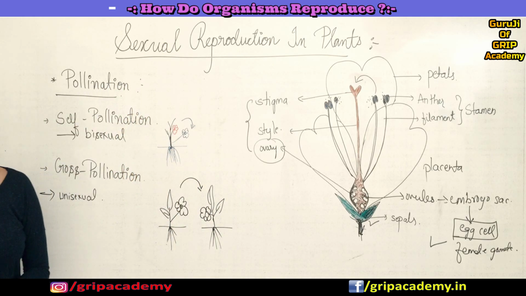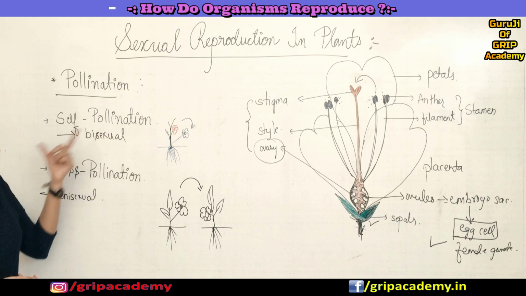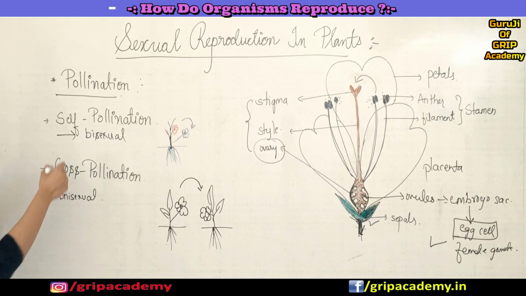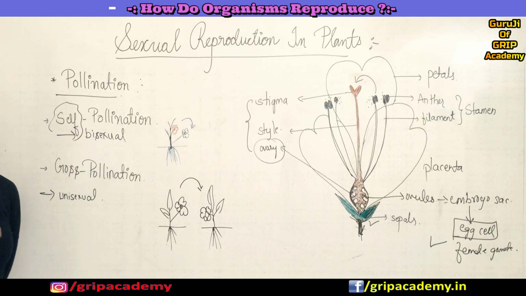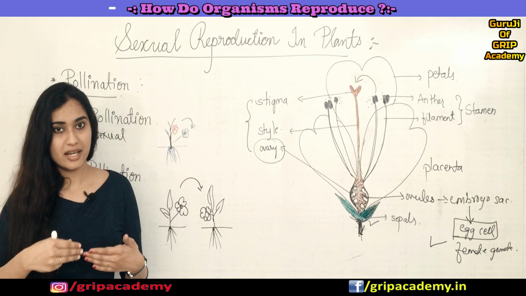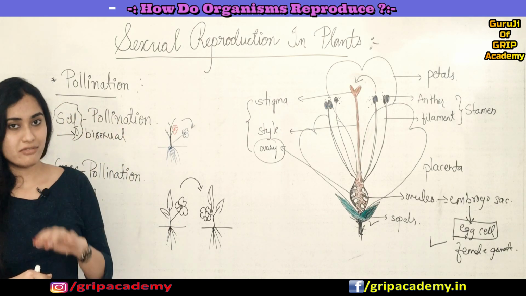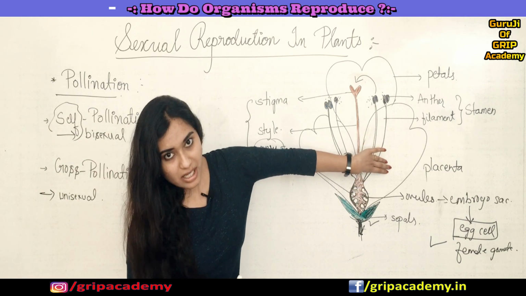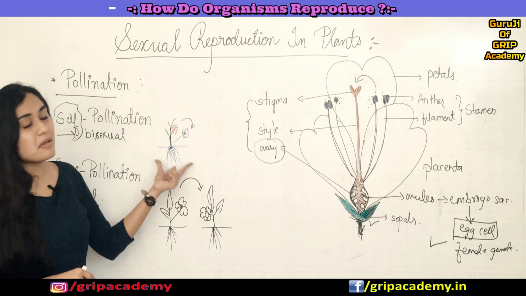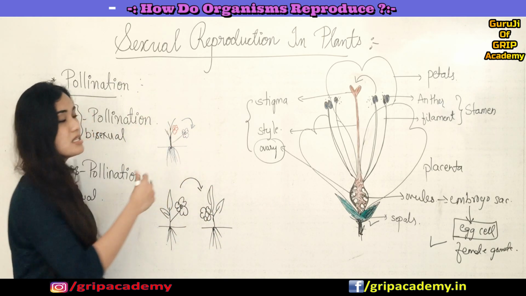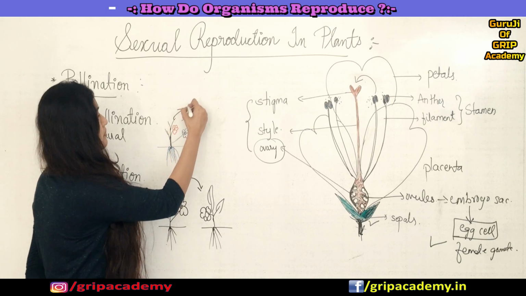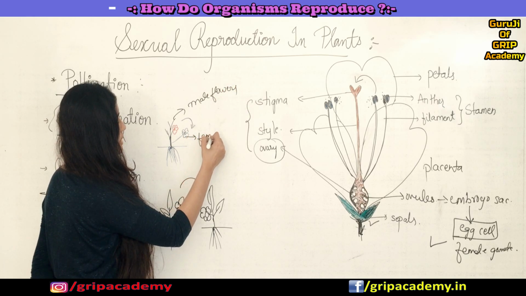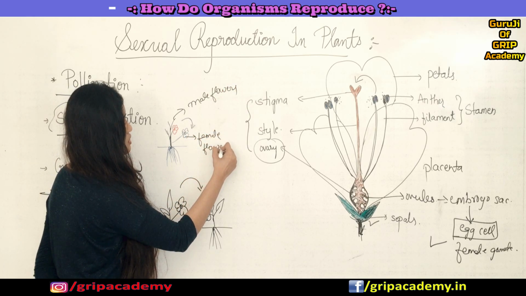And this pollination is of two types. One is called self-pollination, another one is called cross-pollination, right? So here the name itself is indicating self. Self always refers to what? Within, right? So self-pollination refers to a pollination when it happens within the same flower or within the same plant on different flowers. See, in some plants it happens that male flowers will be on top and female flowers will be at the bottom. Okay, so don't get confused.